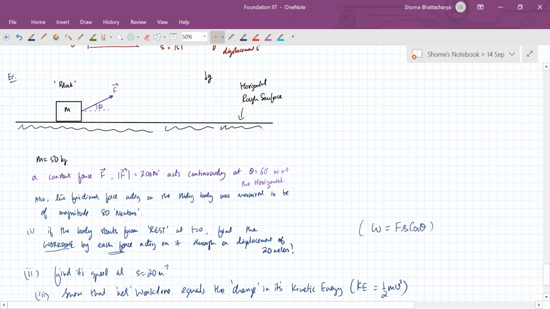Now you have to think logically what should be the forces that are acting on the body. Hint is there is acceleration due to gravity. That means this gravitational force, it has a weight. And the other thing is it's lying on a surface. So that surface must be applying some kind of normal reaction. So once you figure out what all forces are acting on the body, next you have to calculate the first part, that is what is the work done by each of those forces.